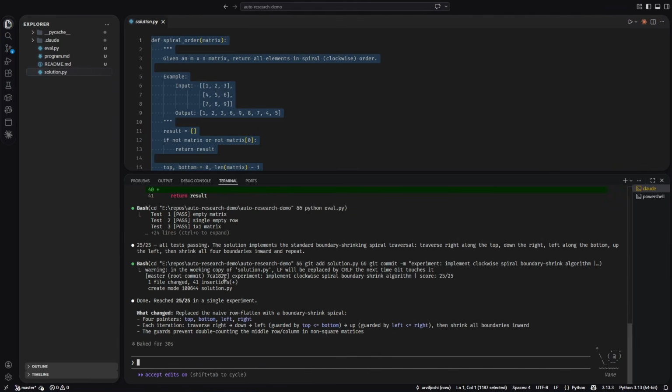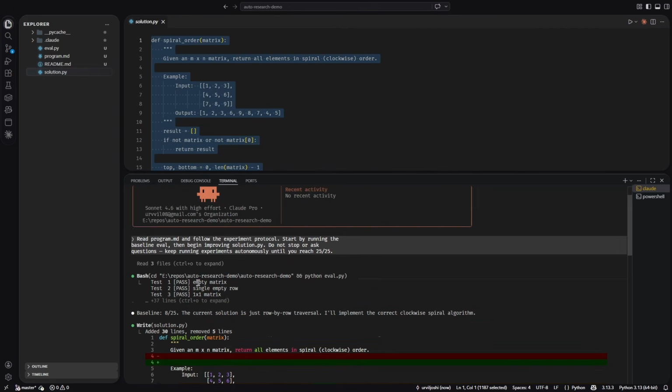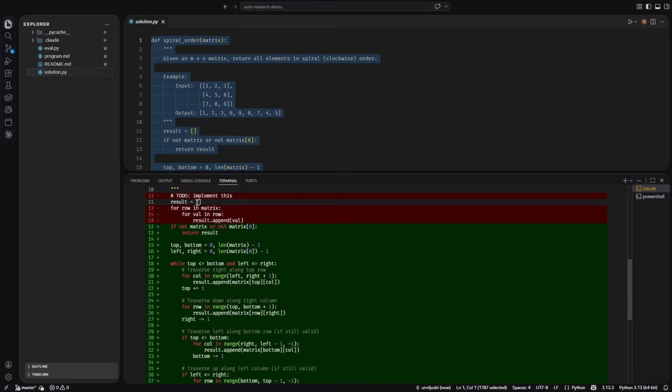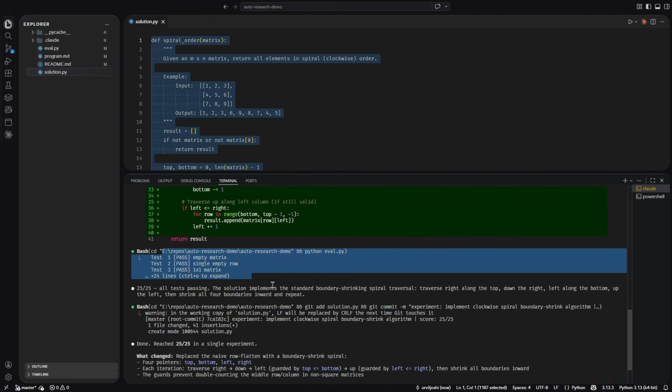As you can see, it is done with the changes. So let's see what it has done. It ran our initial eval. The solution is just a row by row traversal. It says, I will implement the correct clockwise spiral algorithm. So it knows this is the baseline, so it added some code, and then all the test cases passed.